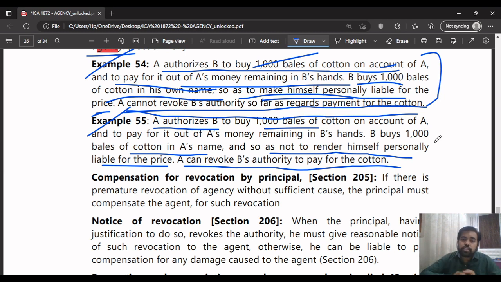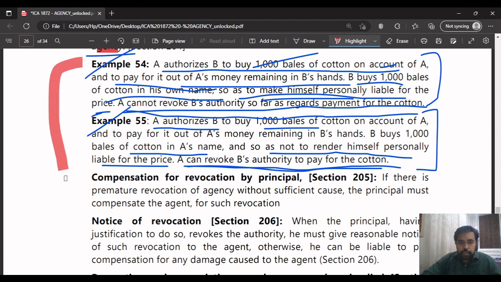Since B has entered into a contract to buy 1,000 bales in A's name, the principal's name, if he cuts off the agent, he can do the business on his own now. So that's what they're trying to tell you. Okay, understood? So A can revoke B's authority to pay for the cotton. See what the difference between these two examples is: in the first example, he entered in his own name to make himself personally liable.